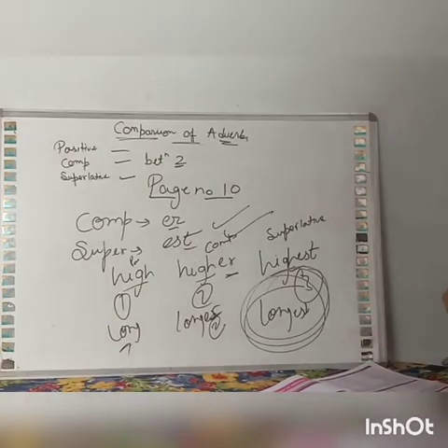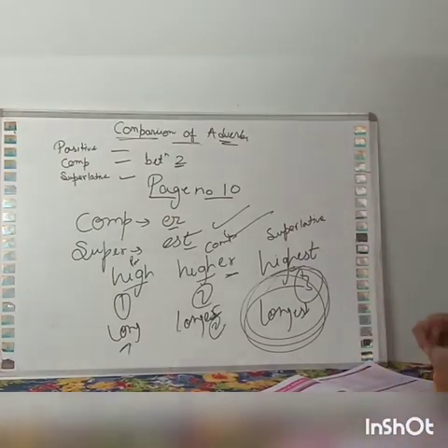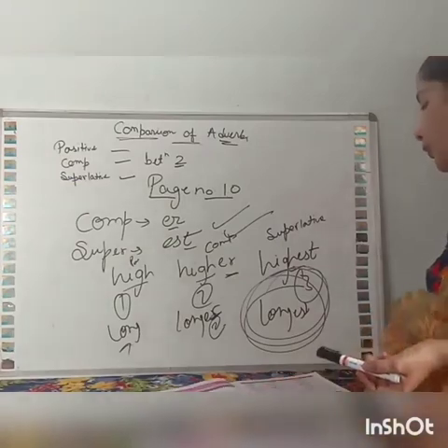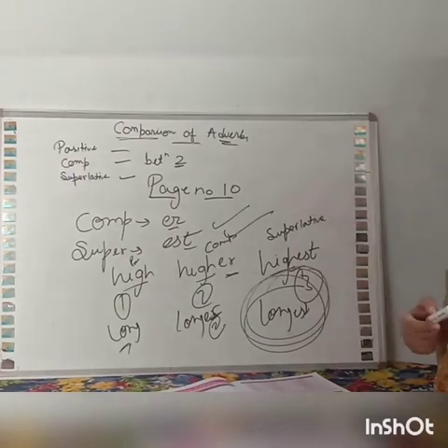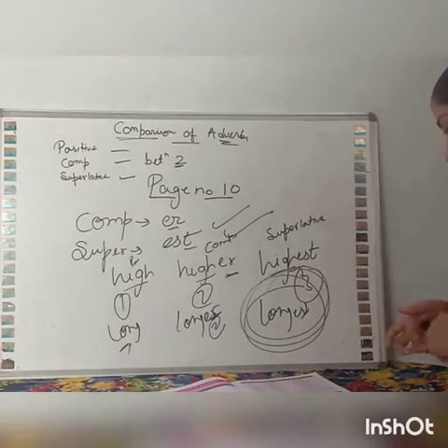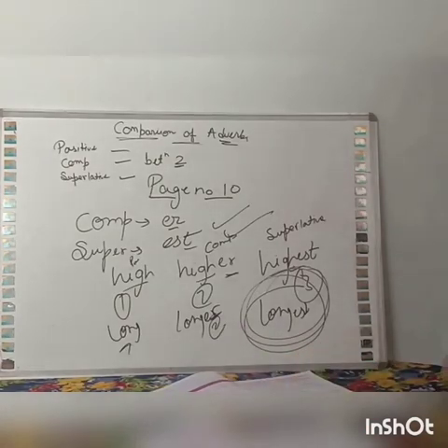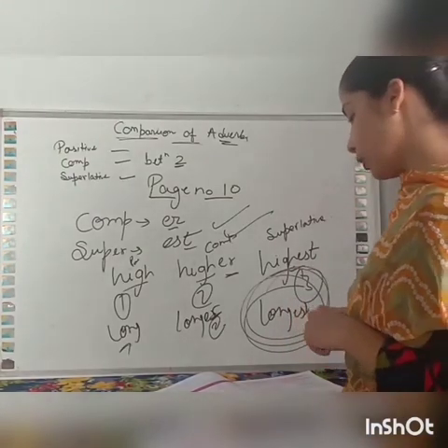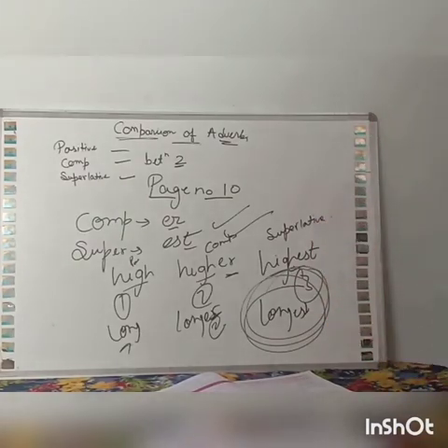Now you can see on page number 11, beautiful, beautifuler. We will never write beautifuler in that case. We will write more beautiful or most beautiful. Bravely, more bravely, most bravely. Carefully, more carefully, most carefully. So you have to read that on your own. If you have any doubt, you can go to the doubt section and raise your doubt from there. Now the next heading is the position of adverb. I have already told you that an adverb can be placed before the verb and after the verb. And sometimes it is also placed between the subject and the verb.